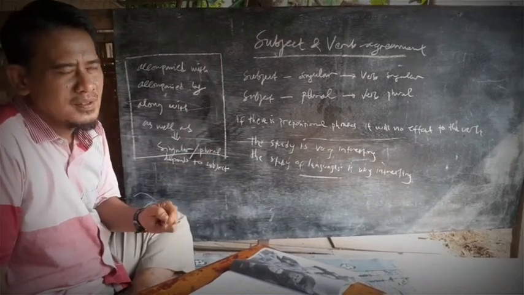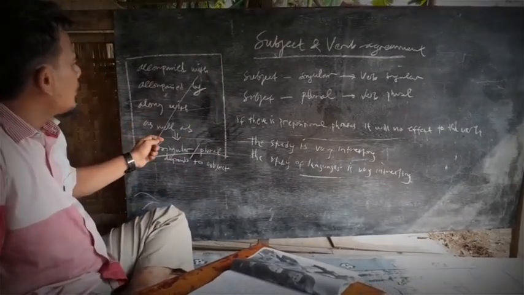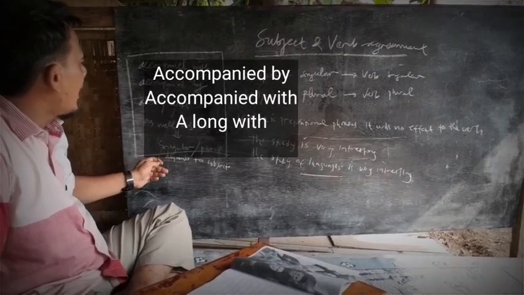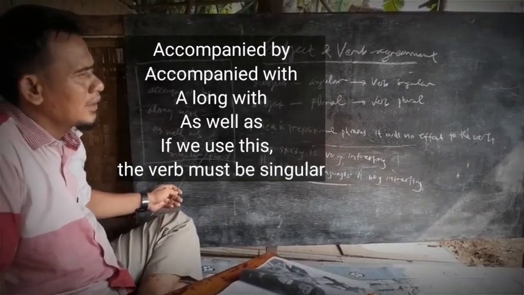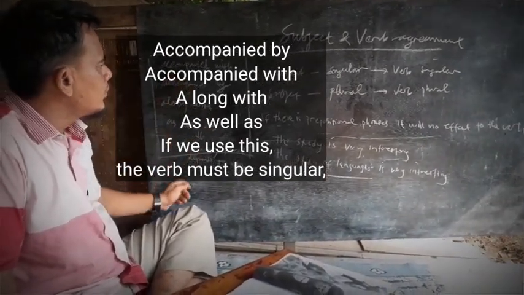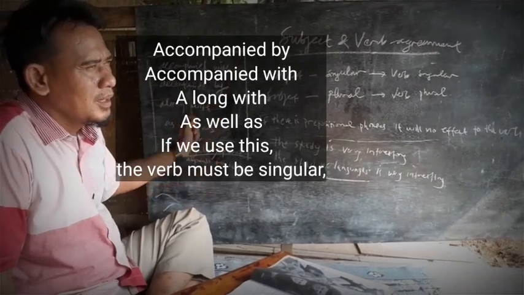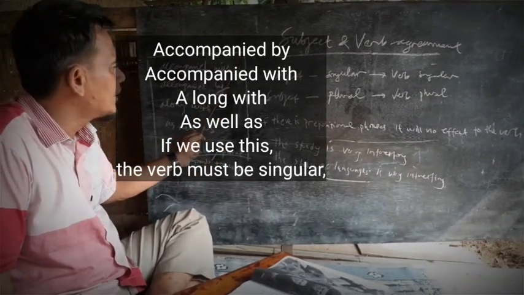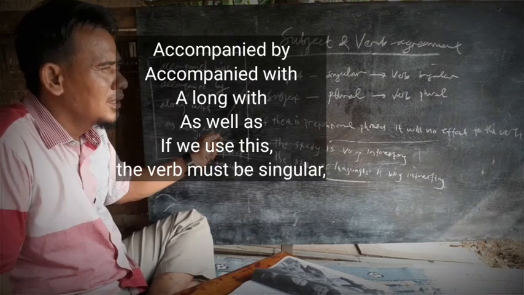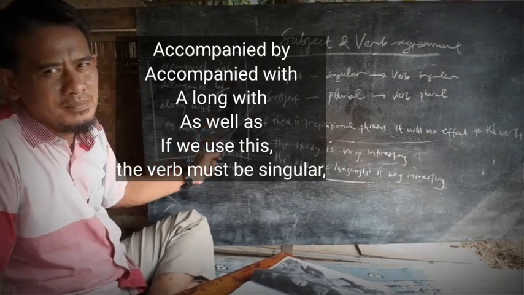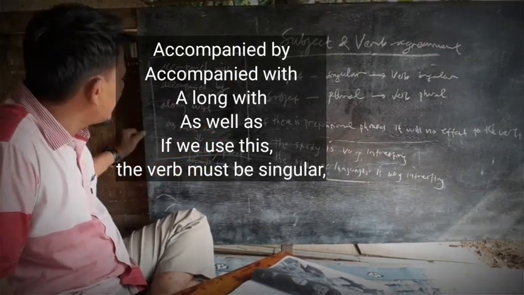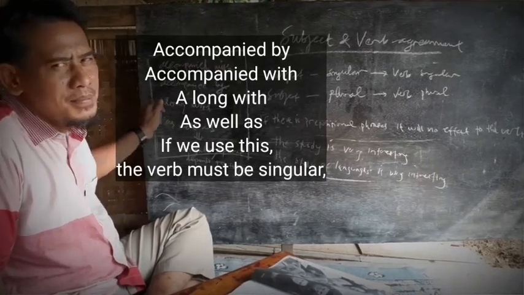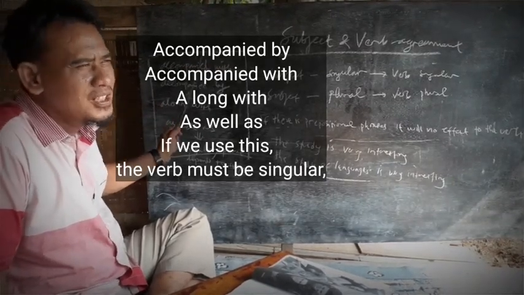And also we have so many examples using subject and verb agreement with different constructions of English: accompanied with, accompanied by, along with, as well as. Whenever you use these, even with so many persons after these phrases, it doesn't affect the verb, because all of this is counted as one person, counted as singular.